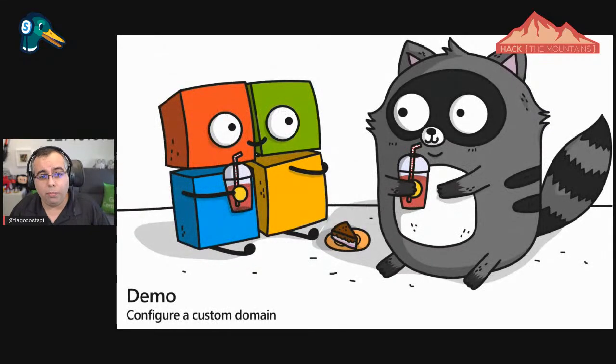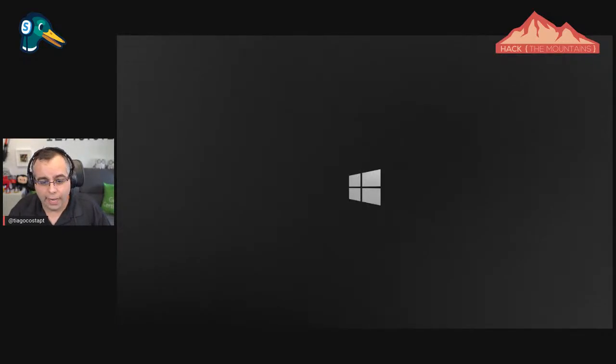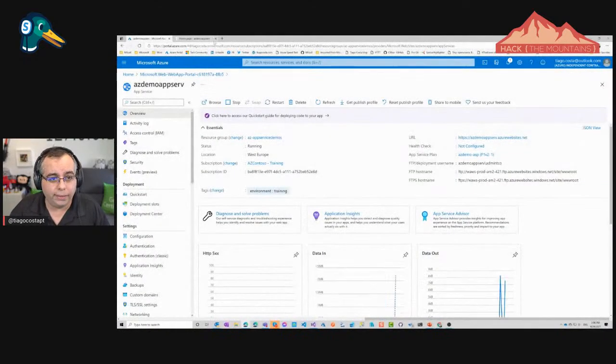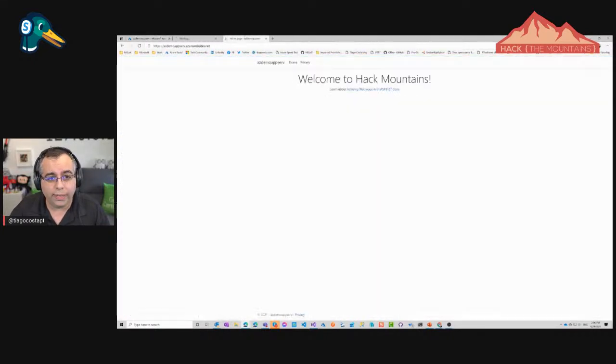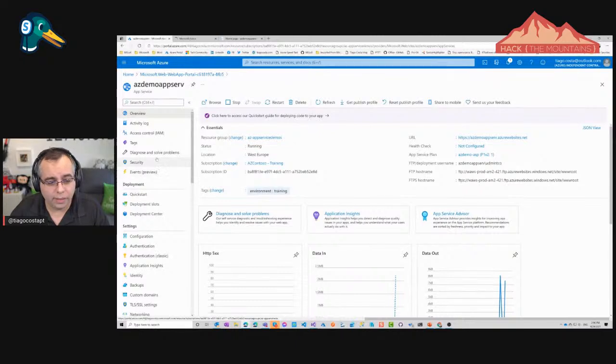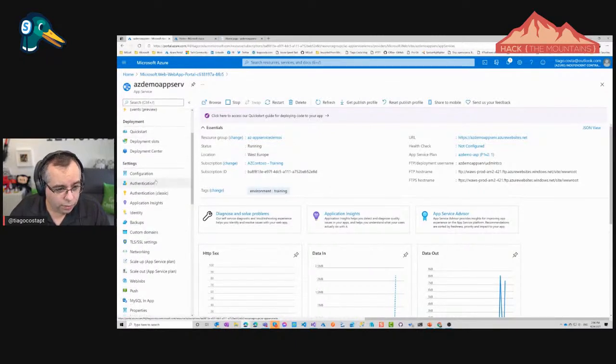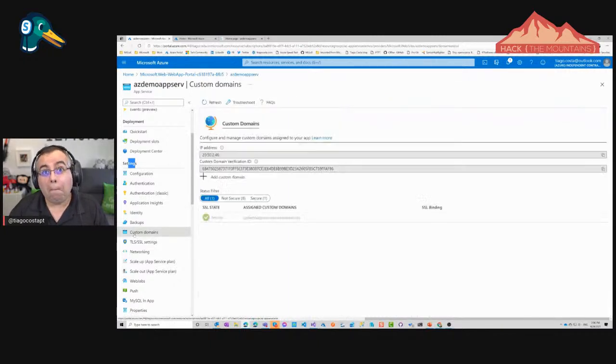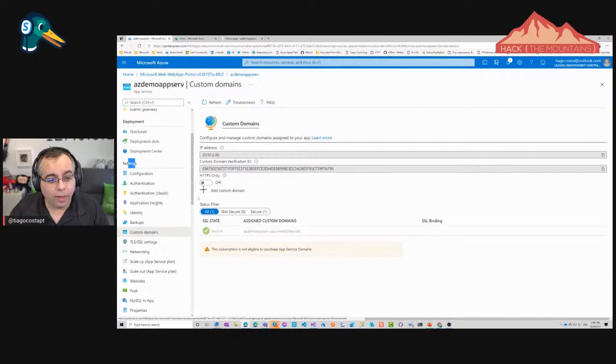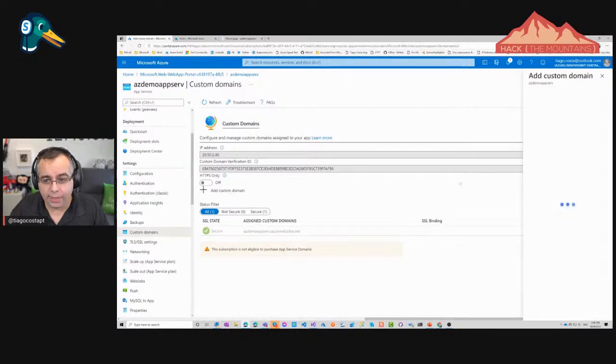So let's just do a demo now, and let's add exactly that custom domain. How can I add custom domains into this? If we scroll down here, we can see settings, and then custom domains might be here. And we can see, oh, add a custom domain. Great. I own a custom domain that I use for demos. Let's leave this in here.